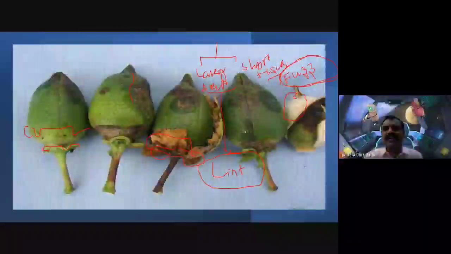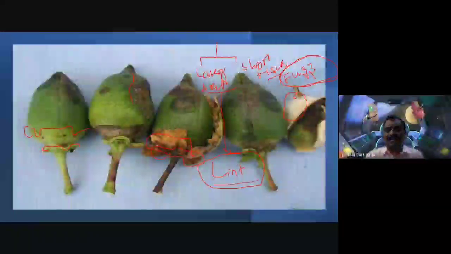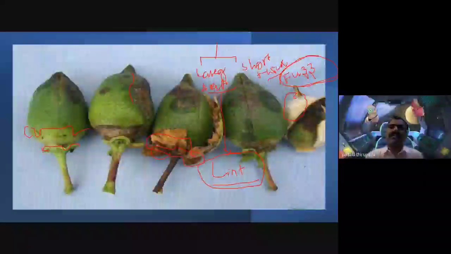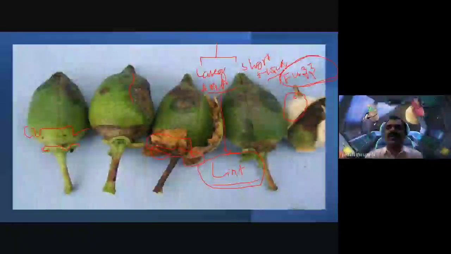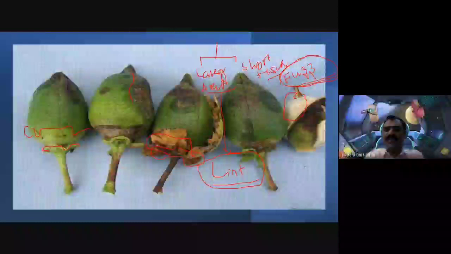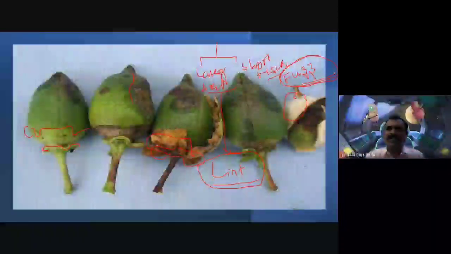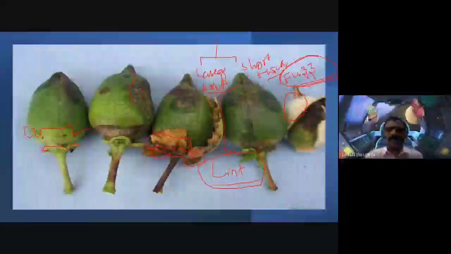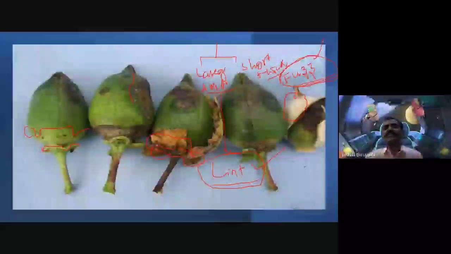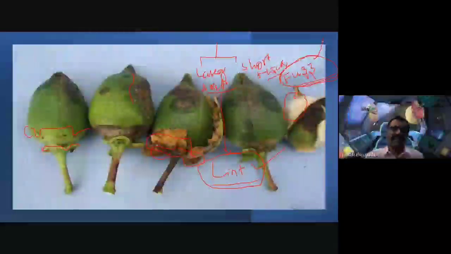How many types of fibers do we observe on the surface of cotton seeds? Two types. One is lint, the other is fuzz. Very good, my dear friends.